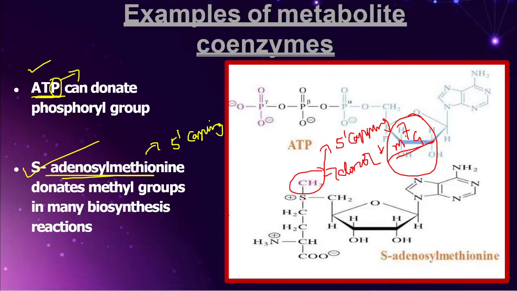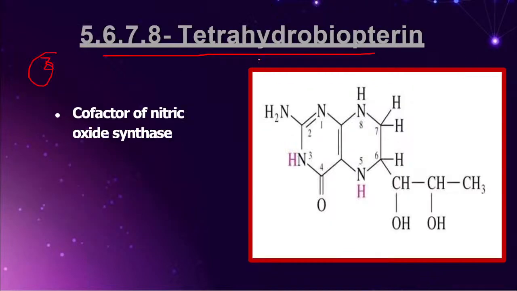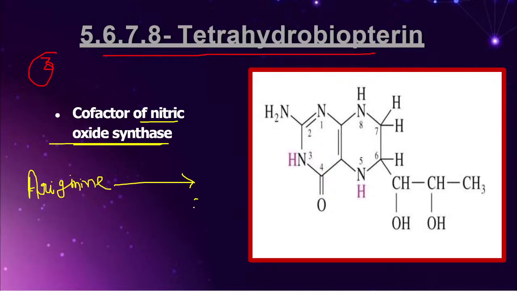Then 5, 6, 7, 8 tetrahydrobiopterin. What is its function? It is acting as a cofactor for the nitric oxide synthase enzyme. Friends, what is the function of nitric oxide synthase? It is the enzyme which converts arginine into citrulline.